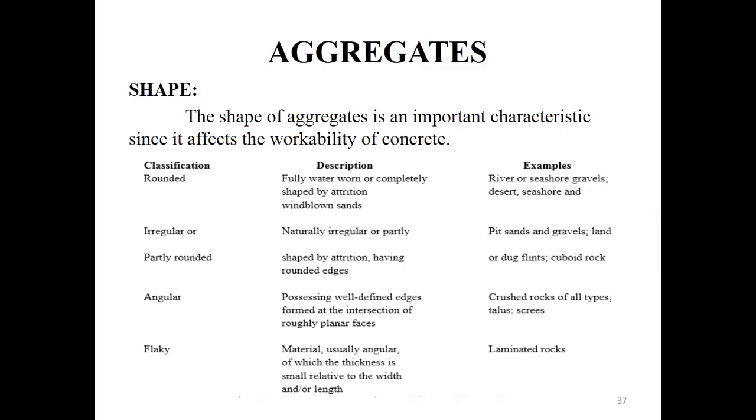When we consider both flaky and elongated aggregate together cumulatively, they should not be more than 30%. It is not desirable for any construction.